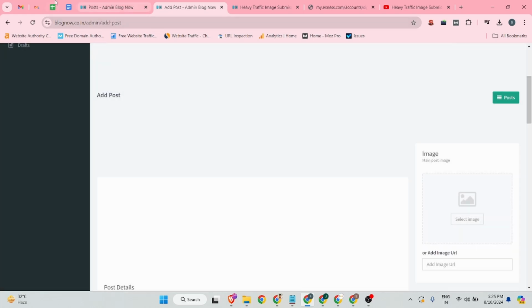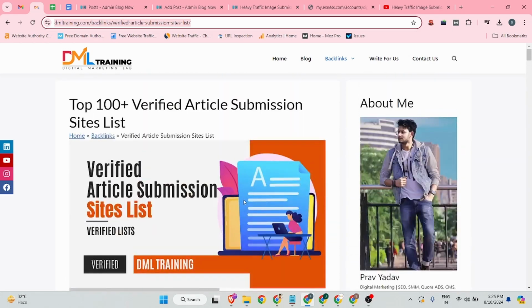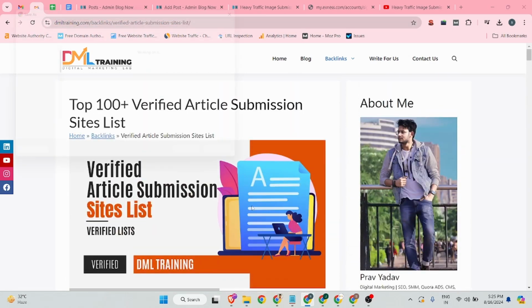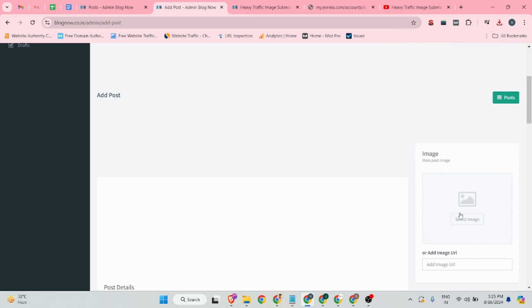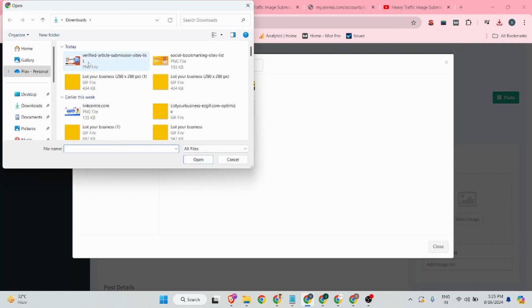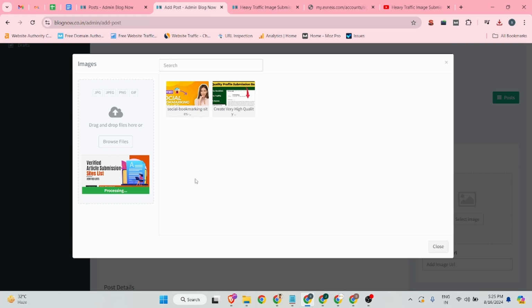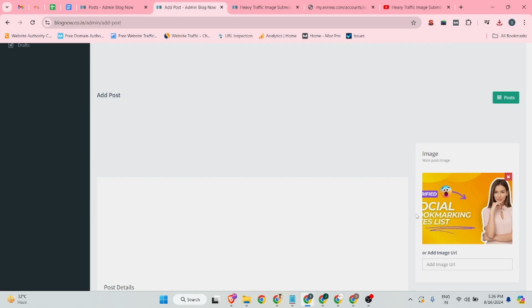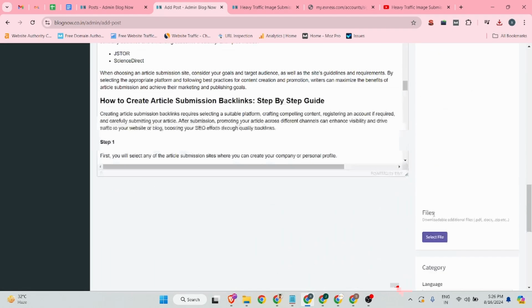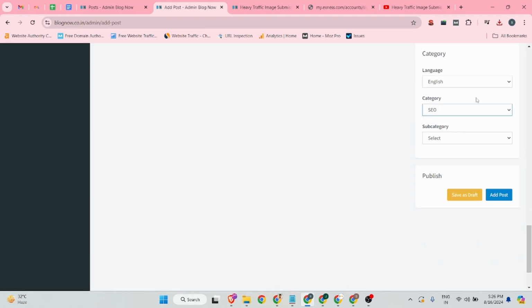So let me download it. You can upload your feature image. This is taking time, so let me select this one, and from there you can select your category. My category is SEO, and after that you can click on the add post button.